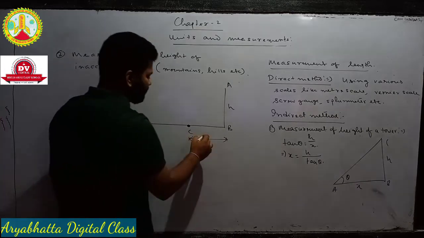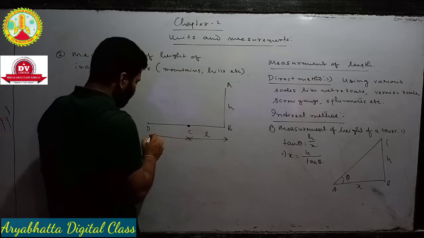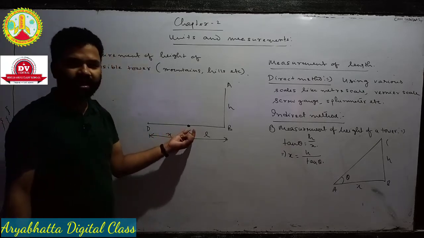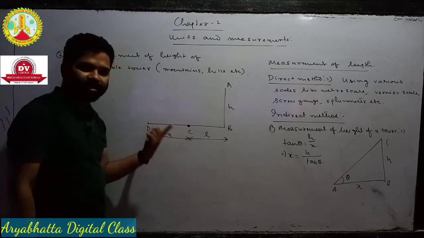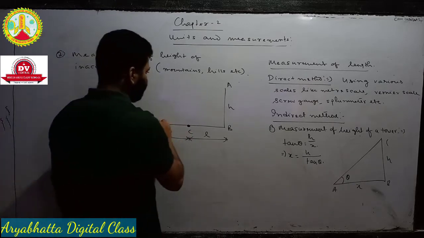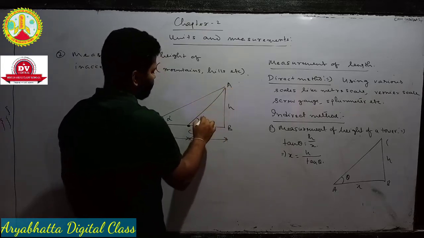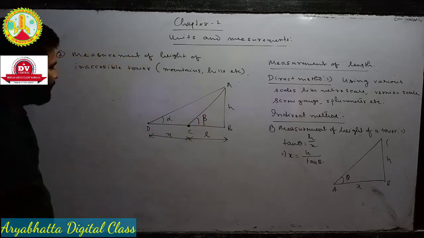So this distance is suppose L, but this distance we can calculate. How we can calculate this distance? This C is outside of the hill, D is also outside of the hill, so we can calculate this distance. Okay. This angle is suppose alpha, this angle is suppose beta. We can calculate these two values also with the help of angle measuring device.